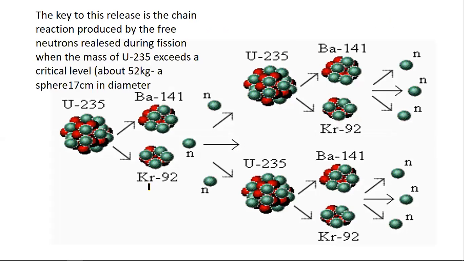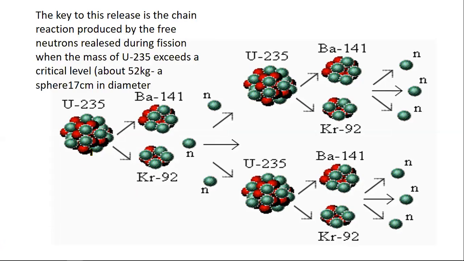And the key to this release is the chain reaction produced by the free neutron release during fission, which happens when the mass of the uranium 235 exceeds a critical level, about 52 kg, a sphere 70 centimeter in diameter. This is the chain reaction actually. But we are going to discuss the chain reaction broadly in our next class, and here is a short discussion about chain reaction.